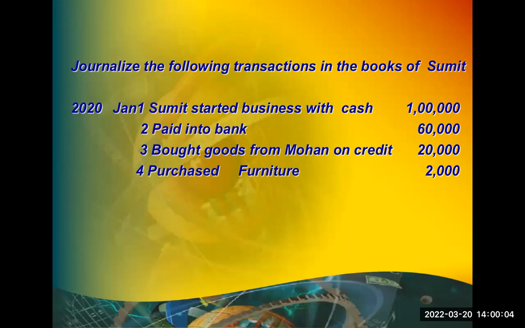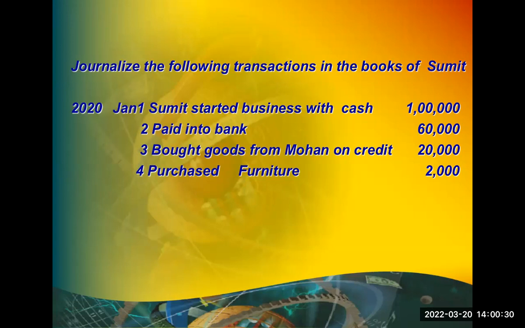So entry is, which one? Why cash account debit? Why furniture account? Sorry, furniture is real account. Real account rule says debit what comes in. So furniture is coming in. So furniture account debit to cash account.